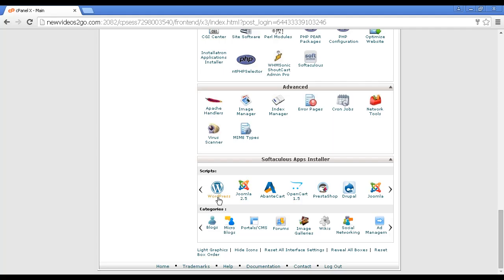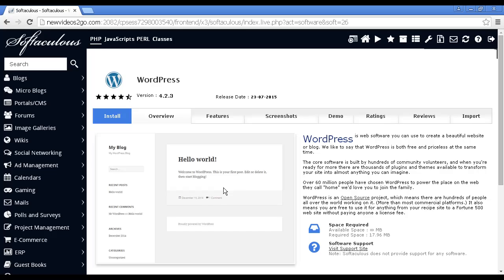So I'm going to click here on WordPress. Now, because this is Softalicious, it's taking me through to the Softalicious installation page, or the page to install WordPress from Softalicious, rather. And if you're installing from Fantastico, or if you're installing directly from cPanel, then it might look a little bit different, but the general principles are going to be the same. So you need to come over here and click on the tab that says Install.